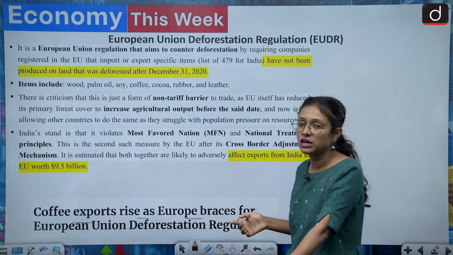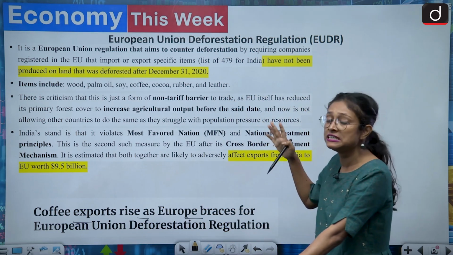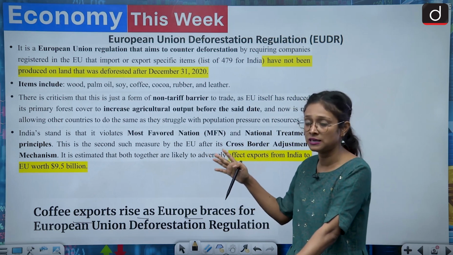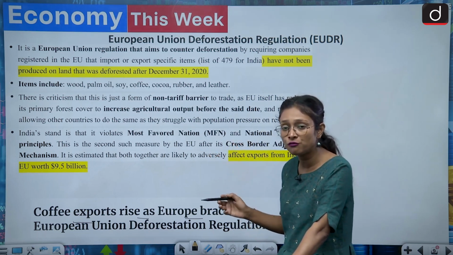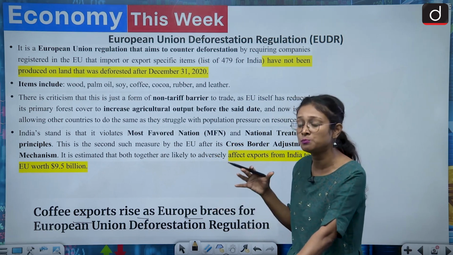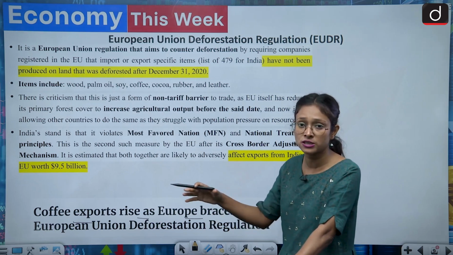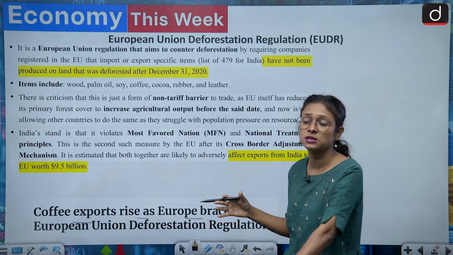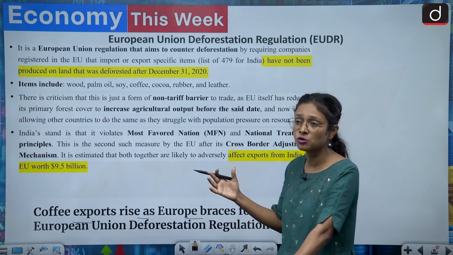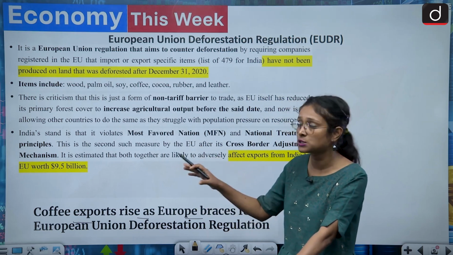So we need to know what this European Union Deforestation Regulation is, because India has been impacted by this. India is the 7th largest producer of coffee, and in this scenario it's very important to have a sound economy in terms of the export sector of coffee. Because of this regulation, India has been negatively impacted earlier also. So that's why it's very important to discuss this point from India's point of view.